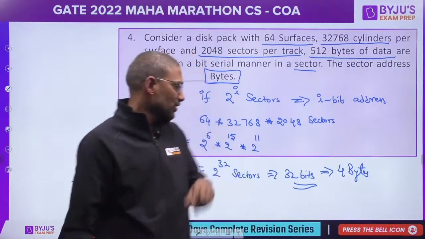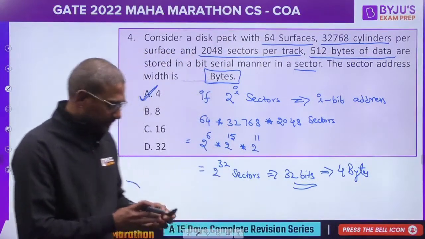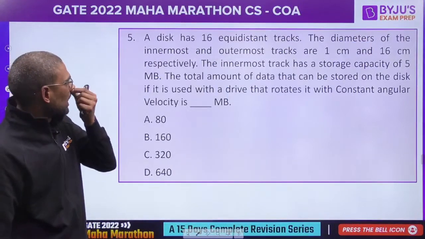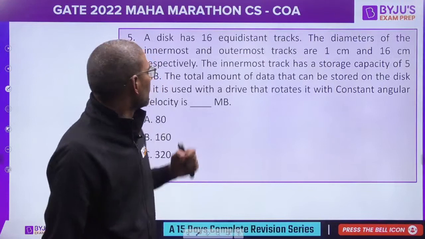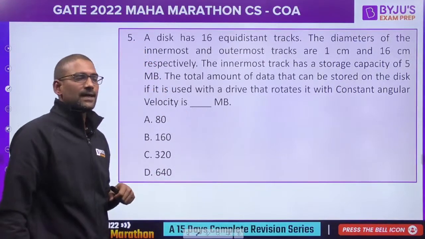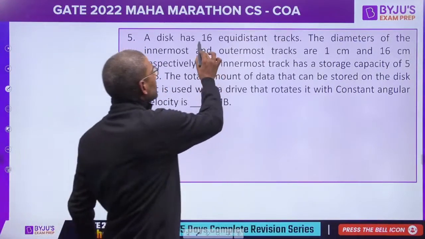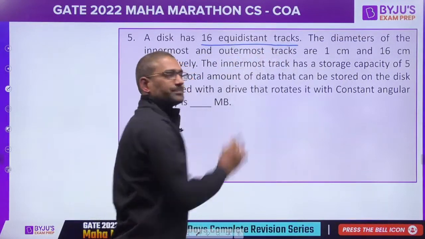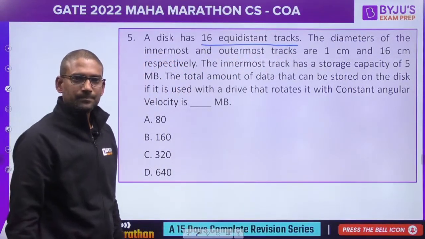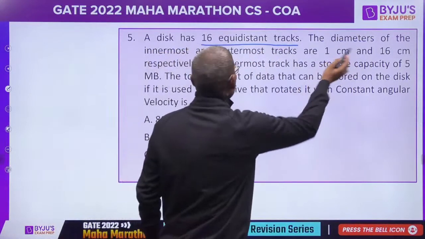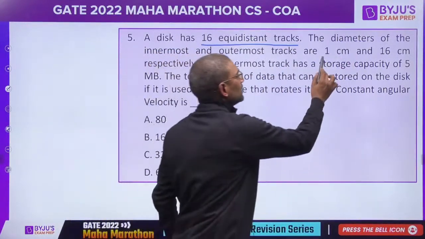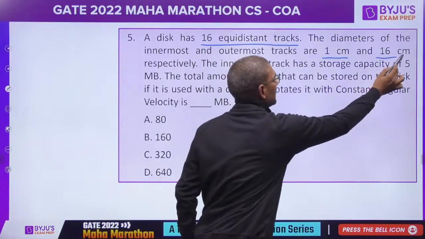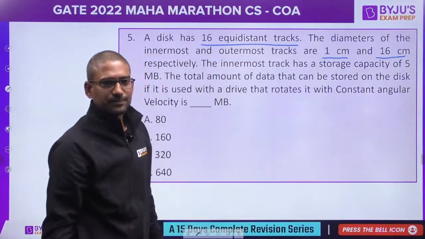Okay? Chalo. Next question. Again from secondary memory. A disk has 16 equidistant tracks. The diameters of the innermost and outermost tracks are 1 centimeter and 16 centimeter.